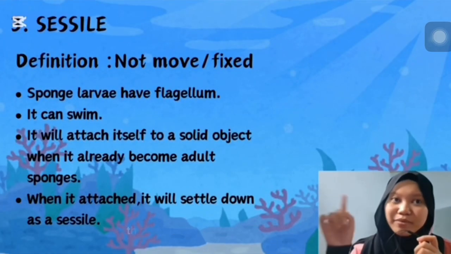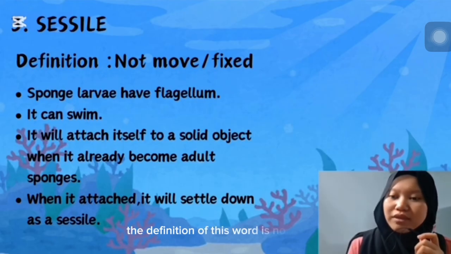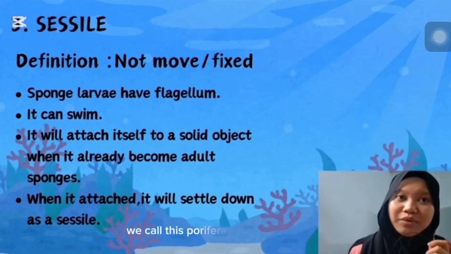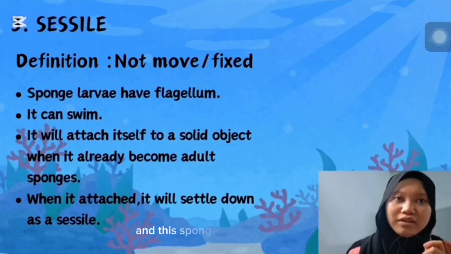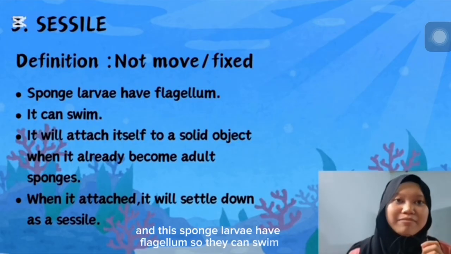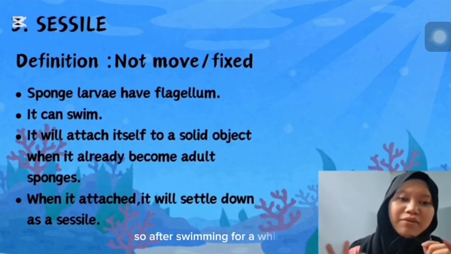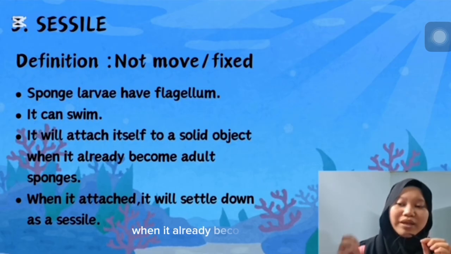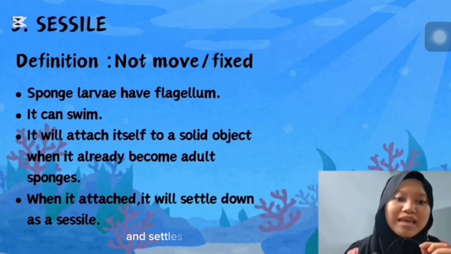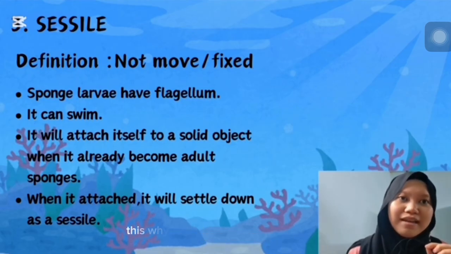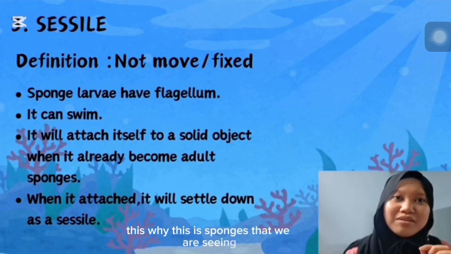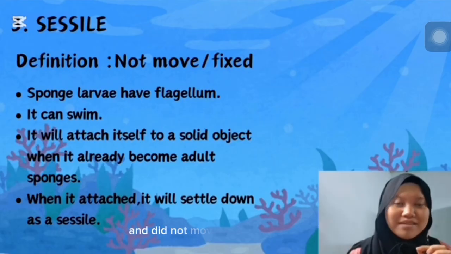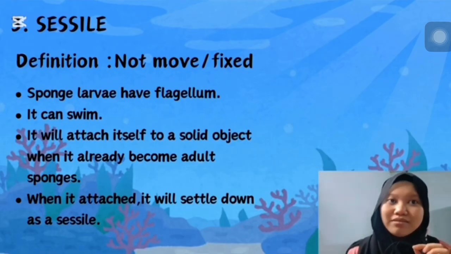So the definition, as I put in the slide, the definition of this word is not moved or fixed. So when they were young, we call these poriferans sponge larvae, and these sponge larvae have flagellum, so they can swim. After swimming for a while, this larva will find a solid object and attach to it, when it already becomes an adult sponge and settles down to a sessile life. That's why the sea sponges that we are seeing, most of them are fixed at one place and did not move as they were young.